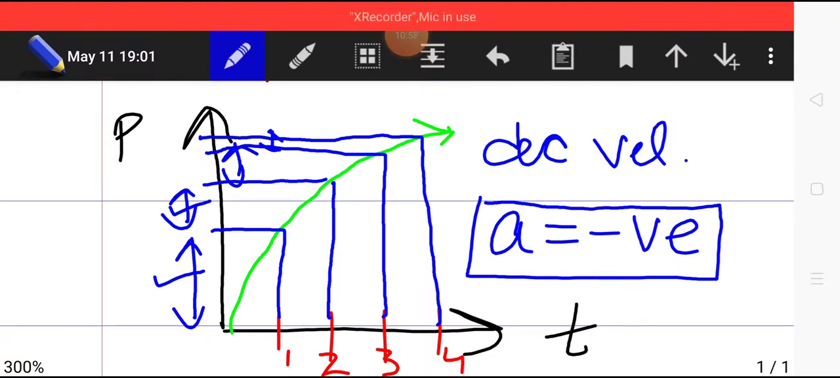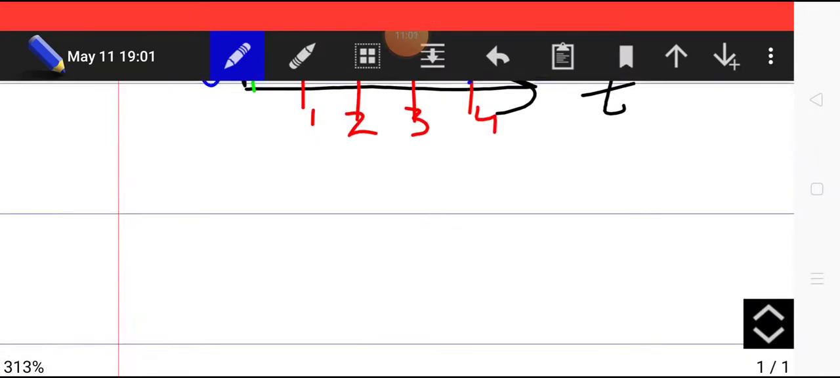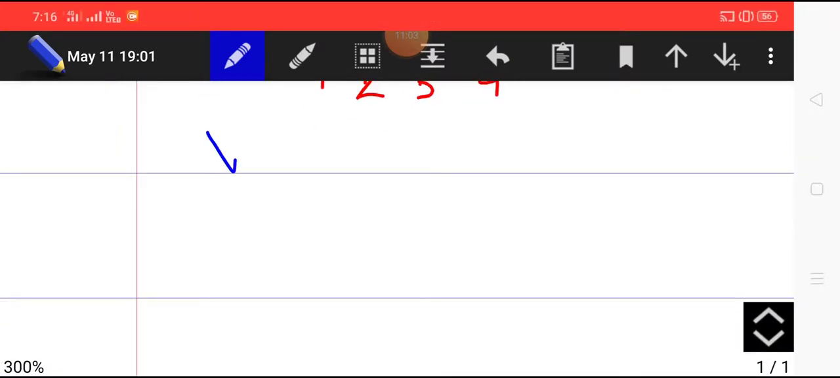Let us continue. So these were the cases about position-time graphs. Now moving to the velocity-time graph.